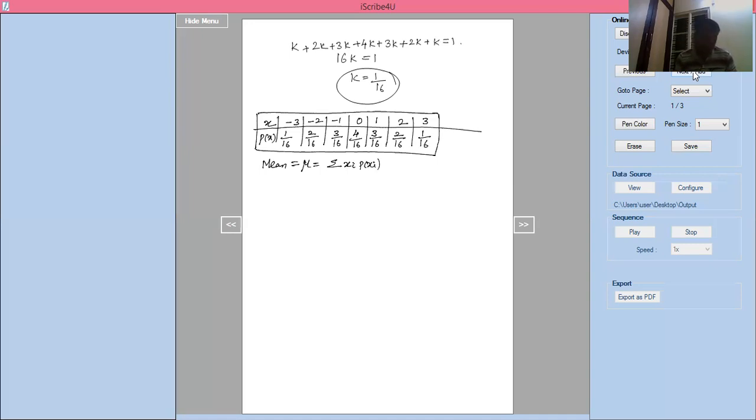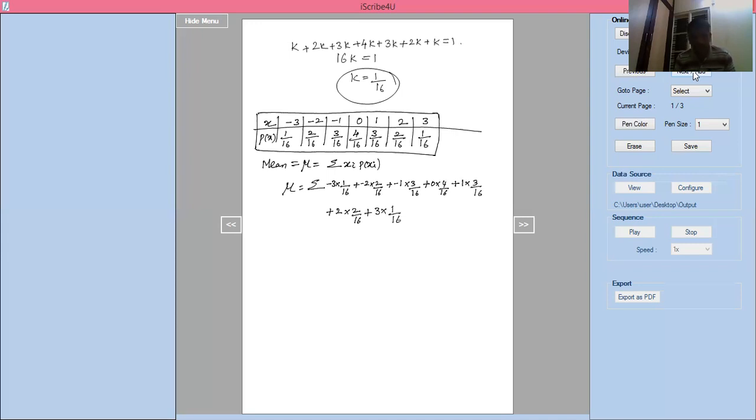Now I can write mean mu equal to summation of xi p of xi: minus 3 into 1 by 16, plus minus 2 into 2 by 16, plus minus 1 into 3 by 16, plus 0 into 4 by 16, plus 1 into 3 by 16, plus 2 into 2 by 16, plus 3 into 1 by 16.